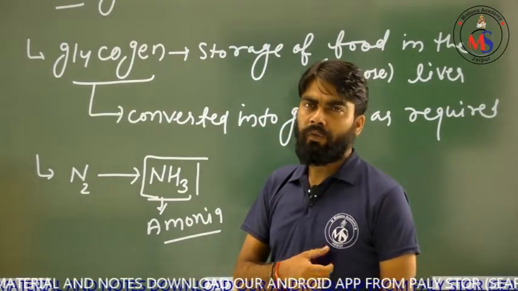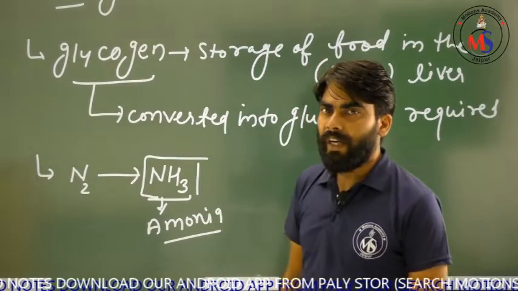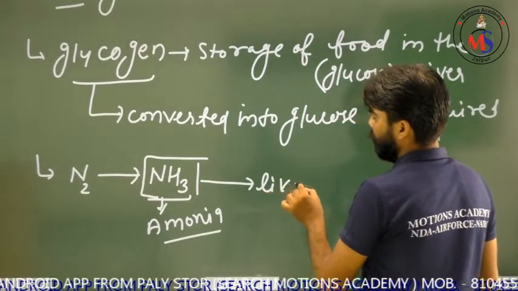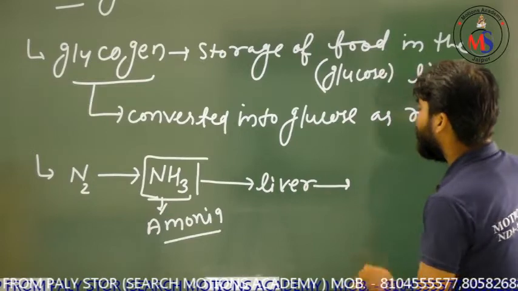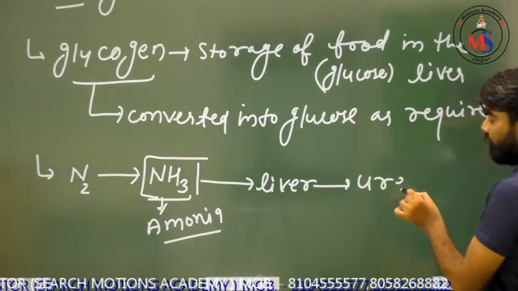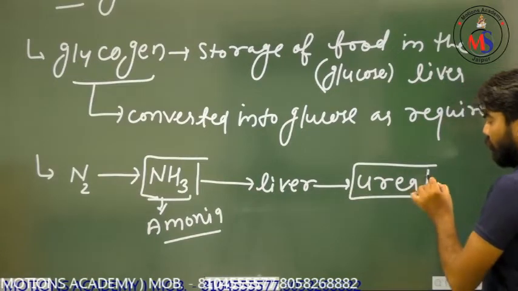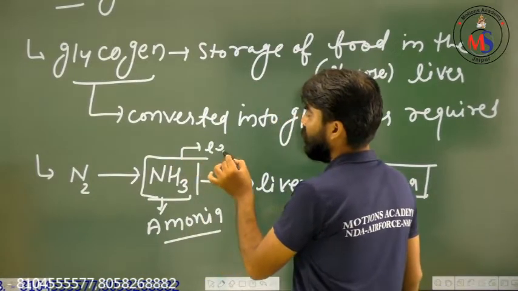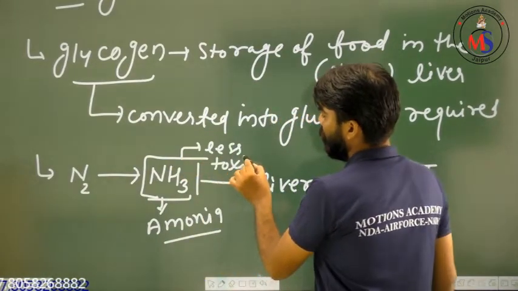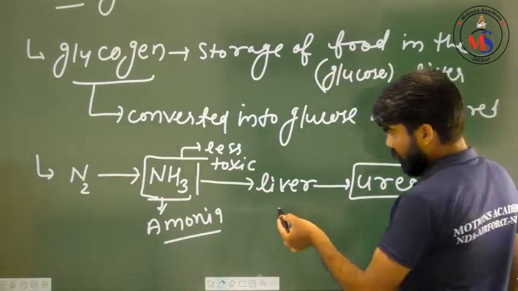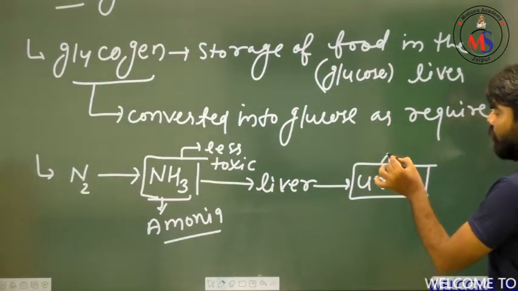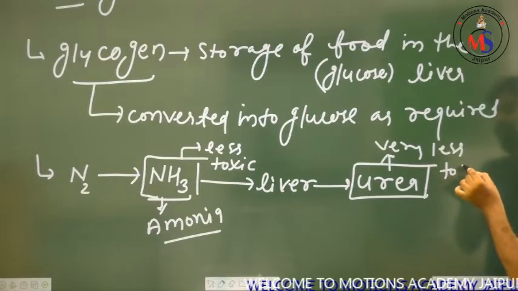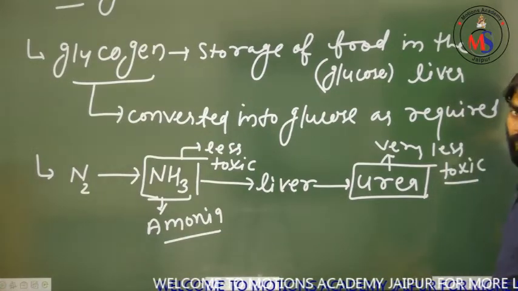What will the liver do at that time? My dear friends, at this time the liver takes this ammonia and converts it into urea. You will be surprised that ammonia is toxic, but urea is very much less toxic as compared to ammonia.